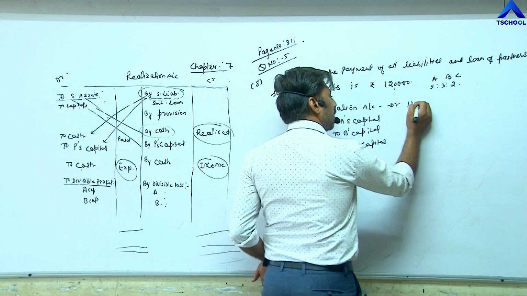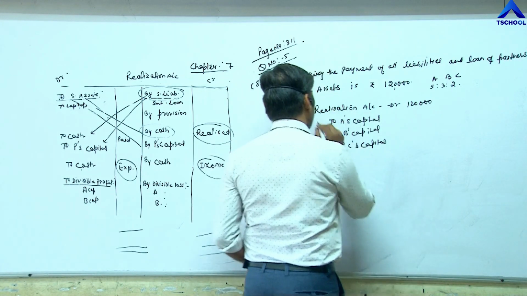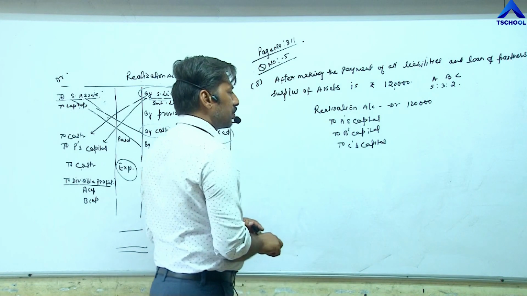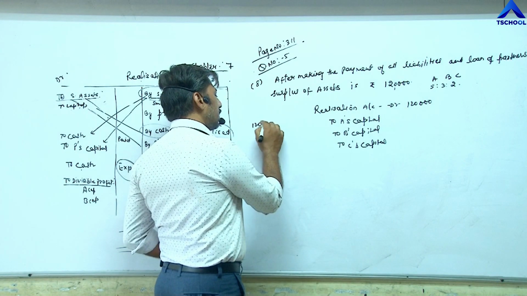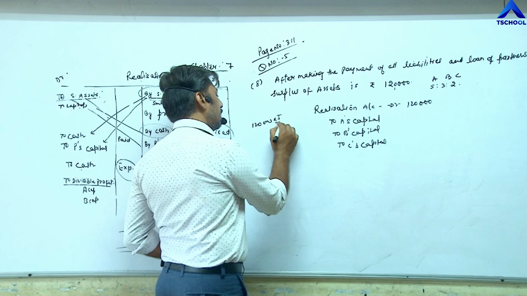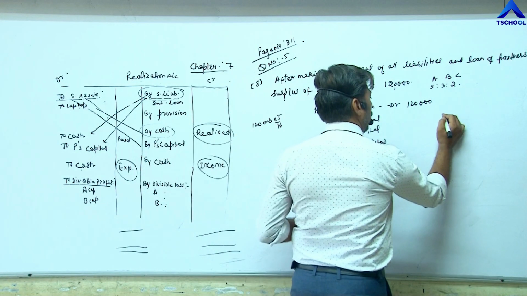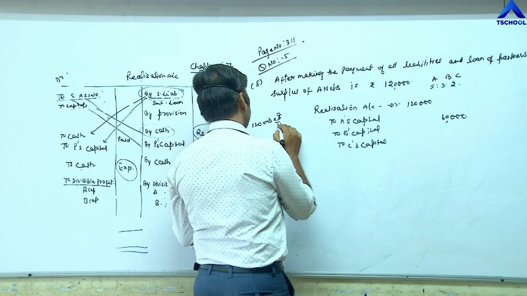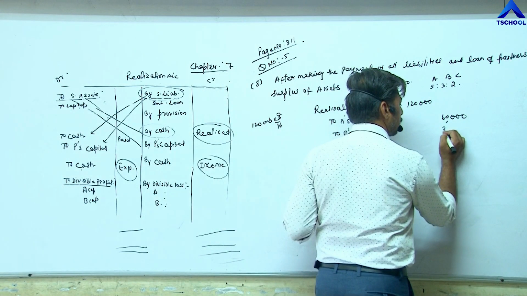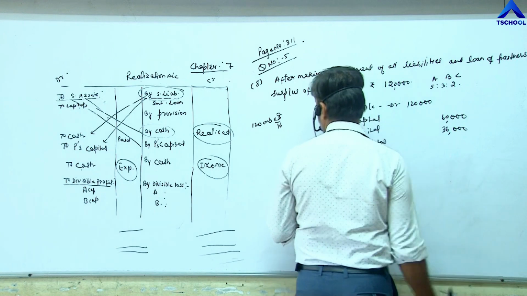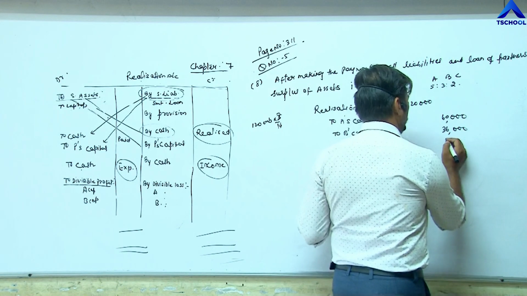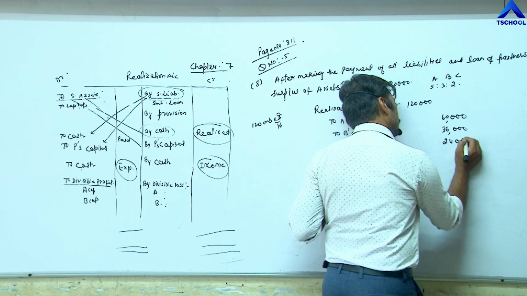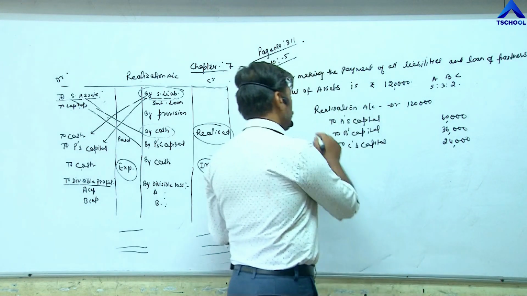The amount is 1,20,000. Divide 1,20,000 in 5:3:2. So 1,20,000 into 5/10 is 60,000 to A, then 3 is 36,000, then 2 is 24,000. In this way you have to pass one entry.